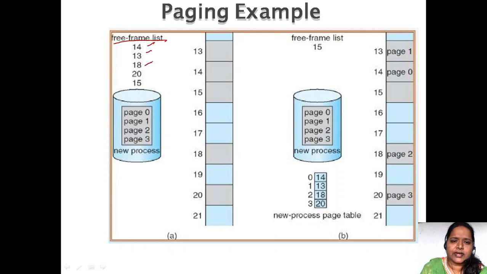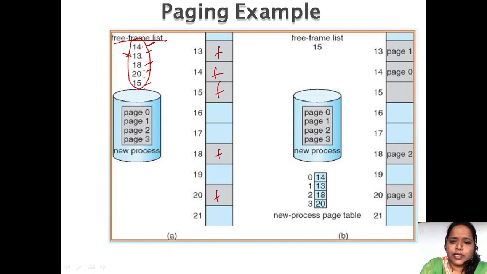Initially 14, 13, 18, 20 and 15. These are free. Fine. So you may have a doubt about why they are not in order. Because at first the 14th frame is free, at that time the 13th frame is busy, and later sometime the 13th frame becomes free. So that's the reason they are not in any particular ascending or descending order. Whichever frame is free first is listed first. So initially the 14, 13, 18, 20 and 15 frames are free.